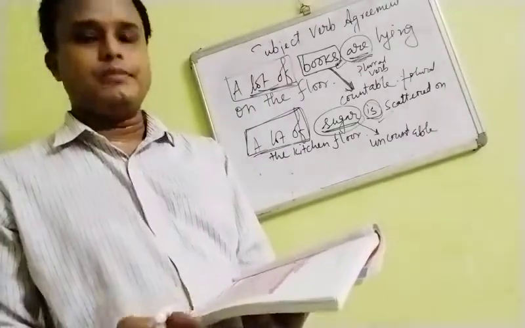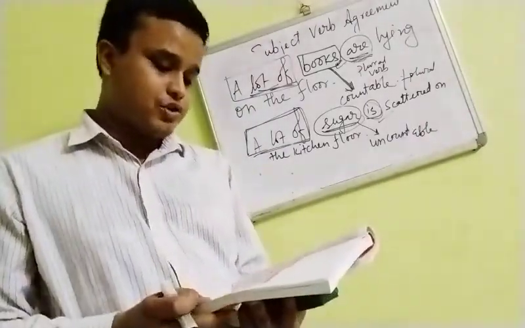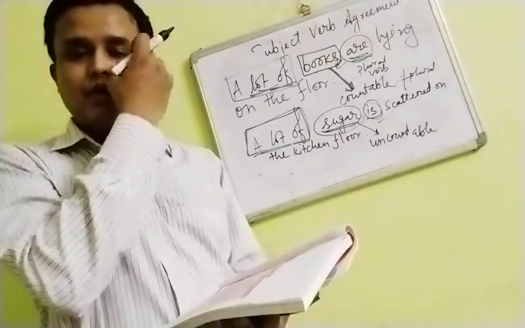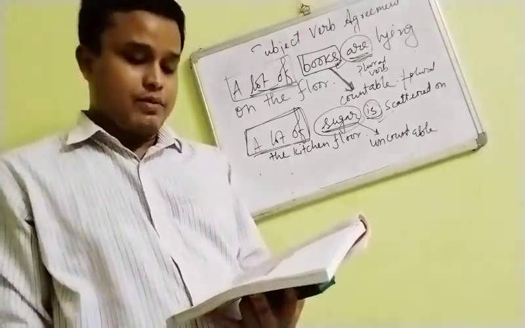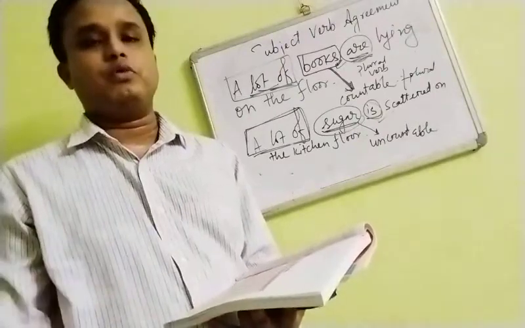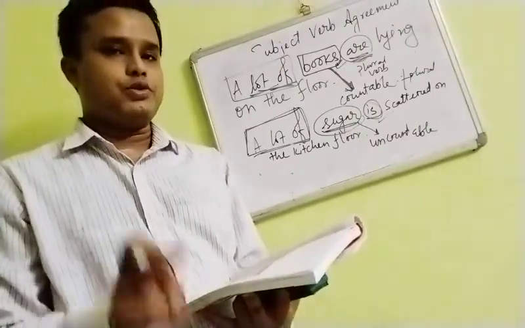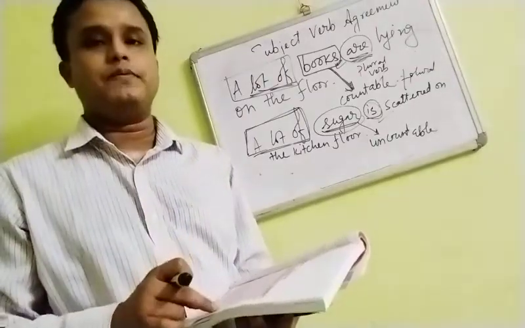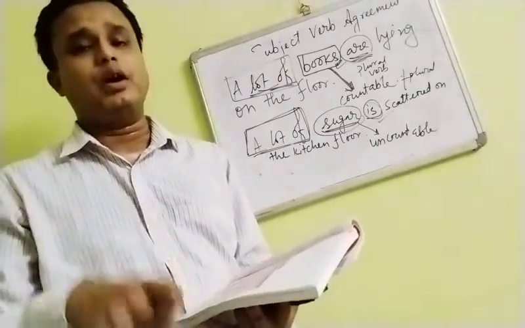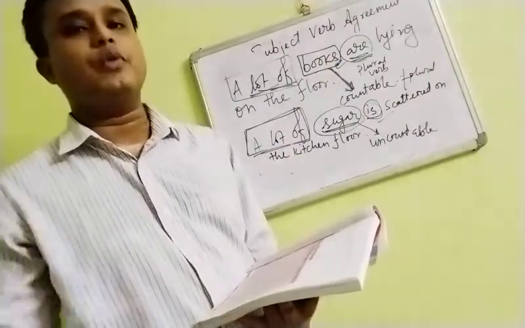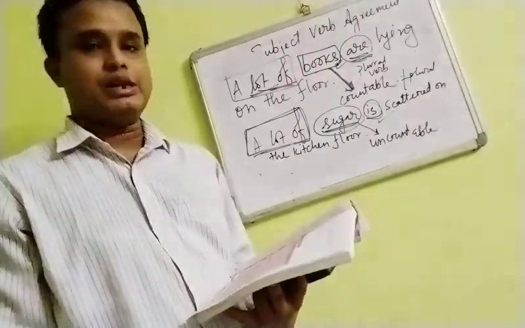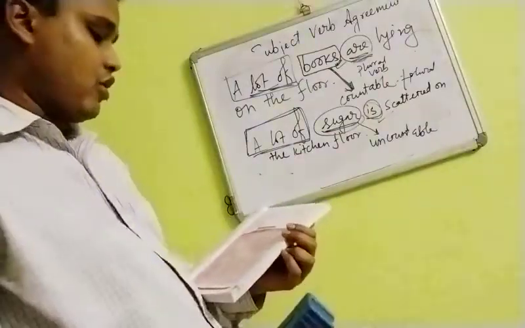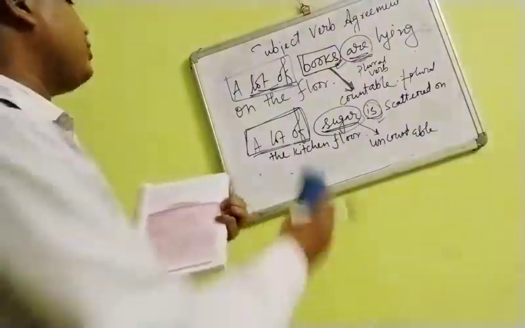But then comes the important one, which is lots with an infinitive. When there will be to just after lots, remember, just after lots, then this rule will be followed. But had there been another word in the middle, like lots of work, then that rule will change. So I shall be telling that. Whichever is given here in your book: there is lots to be done on the project.